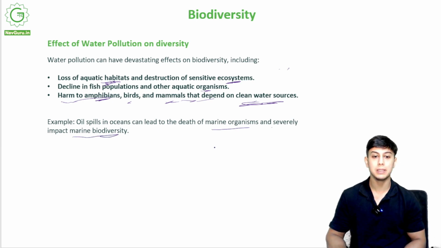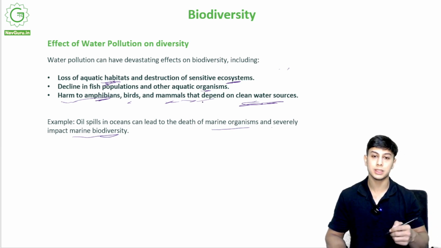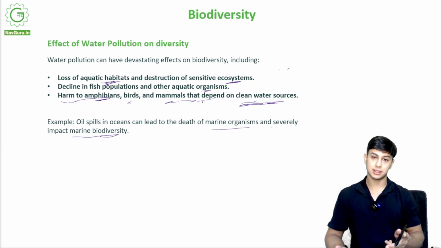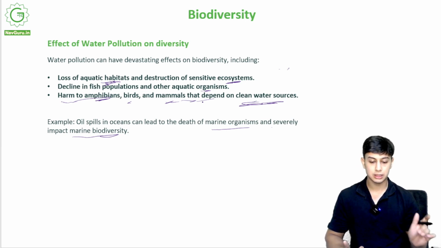So what are oil spills? Ships travel containing oil from one country to another. If they get leakages, that oil will be spilled on the ocean, and it will kill all the marine animals present under that surface, because oxygen will not be available. There will be a lot of toxins in the water.